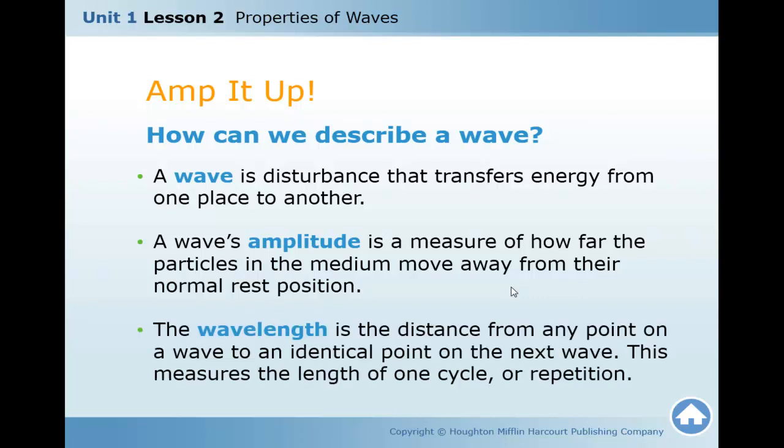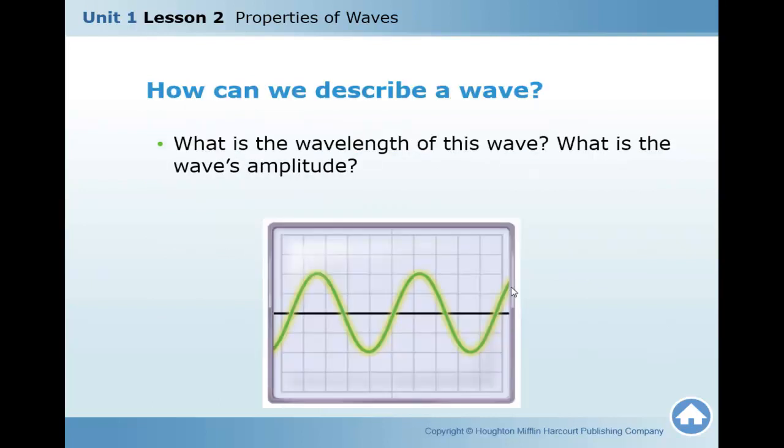What is the wavelength? It's the distance from any point on a wave to an identical point on the next wave. This measures the length of one cycle or repetition. What is the wavelength of this wave? What is the wave's amplitude? The wavelength will be the distance between crest and crest, or the distance between trough and trough, two identical points.